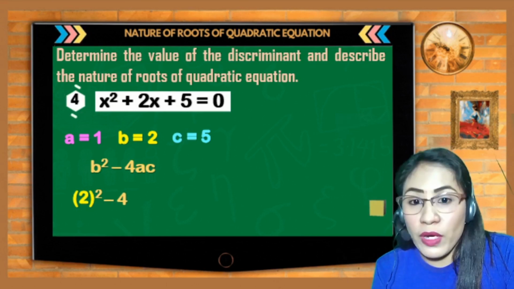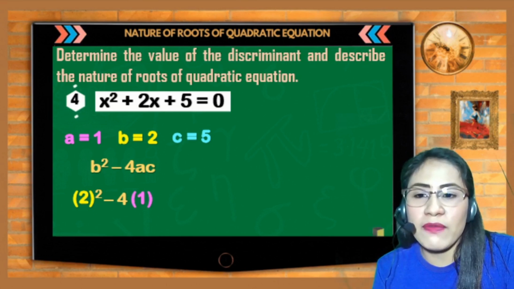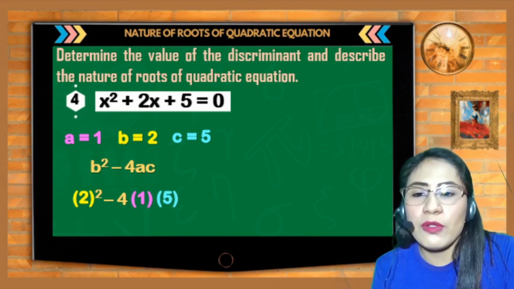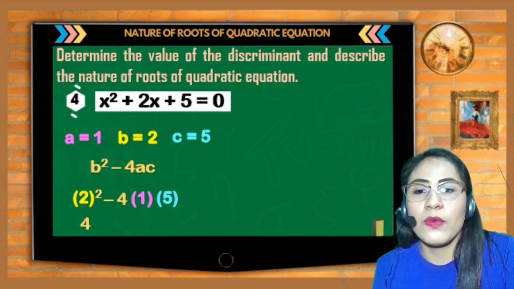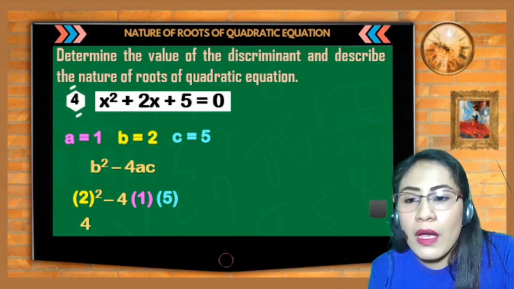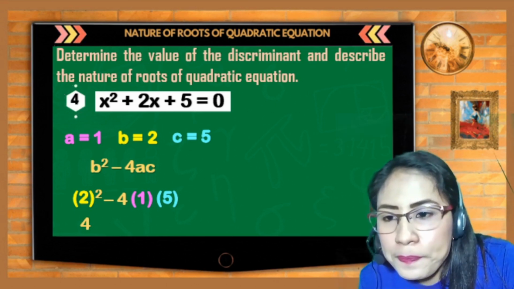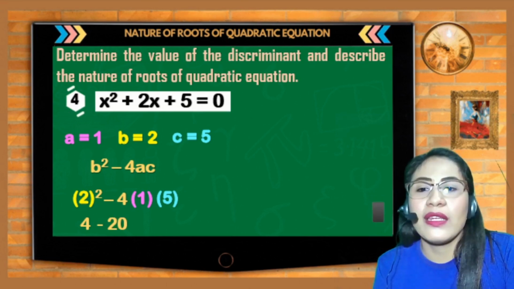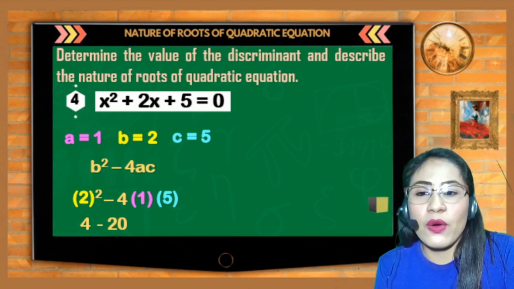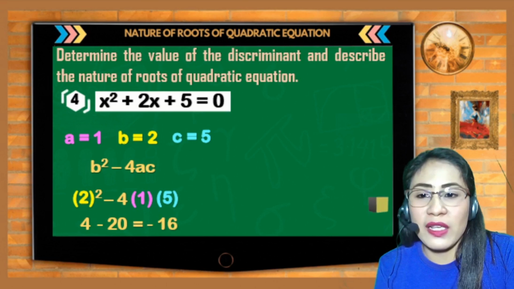Kasi yan yung kinopya ulit mula sa formula. And then multiply by the value of A, which is 1, and multiply by the value of C, which is 5. So, 2 squared is 4, minus 4 times 1 times 5 is negative 20. So, meron tayong 4 minus 20 is equal to negative 16.